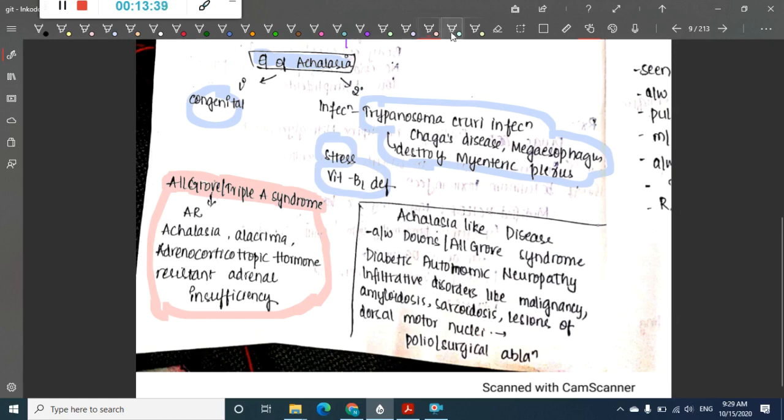There is one more thing called achalasia-like disease. This is associated with Down syndrome or Allgrove syndrome. It is also associated with diabetic autonomic neuropathy, infiltrative disorders like malignancy, amyloidosis, and sarcoidosis, lesions of dorsal motor nuclei, polio, or surgical ablation. So this is about the achalasia-like syndrome. Okay.